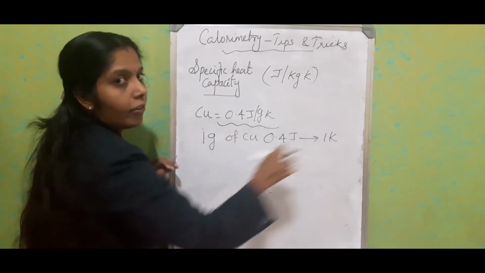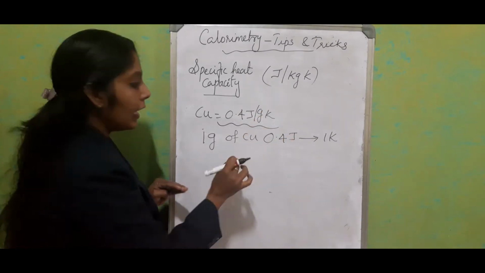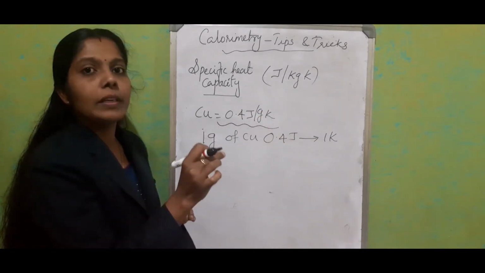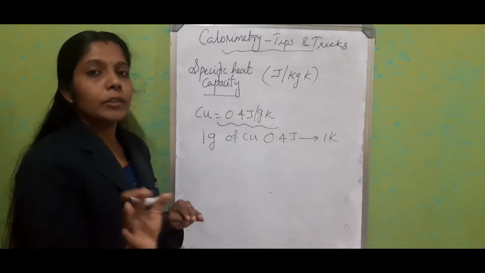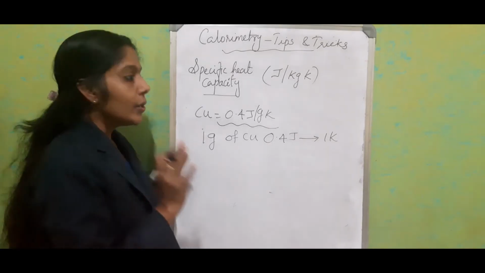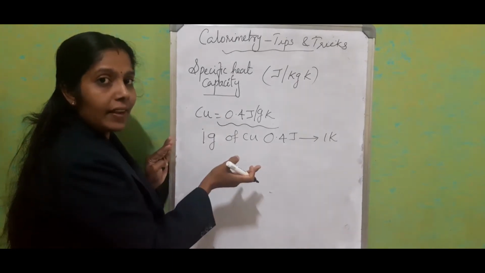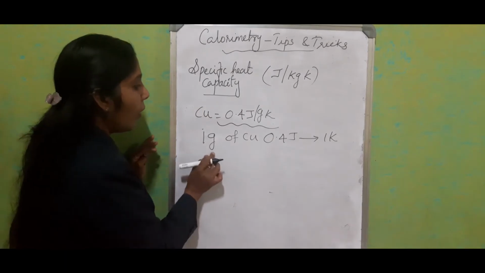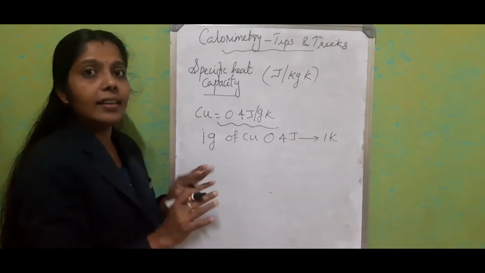If after writing the entire sentence, finally you write joule per gram per Kelvin together, your mark is gone. So write in any way and make sure that all these three factors are split.